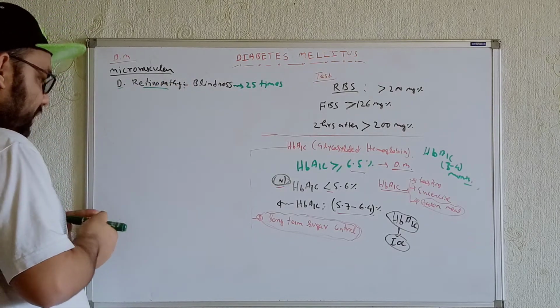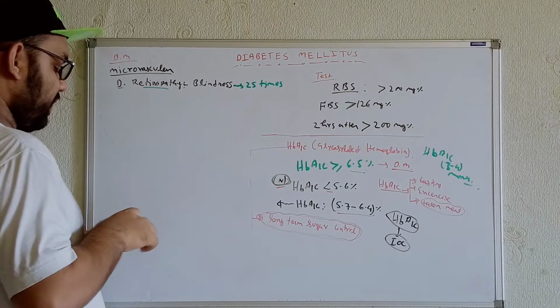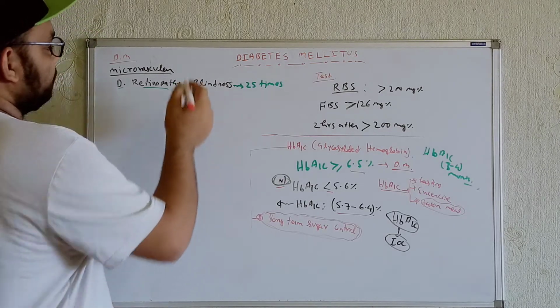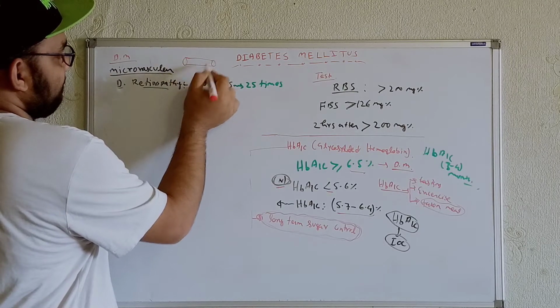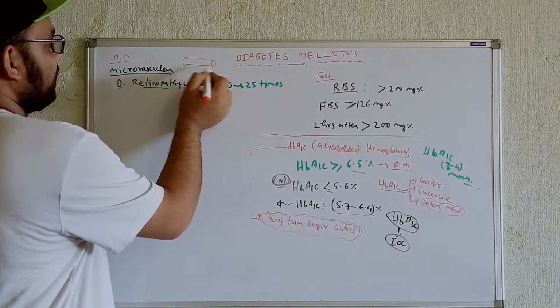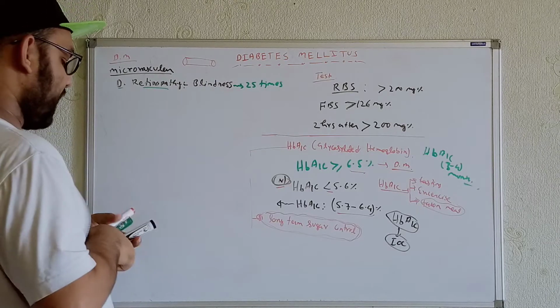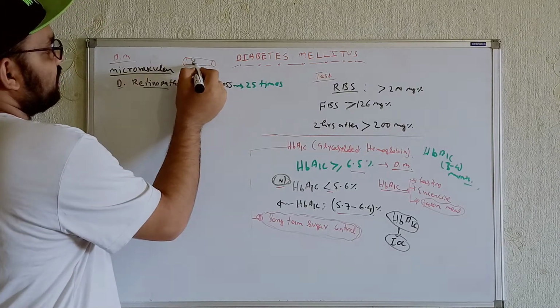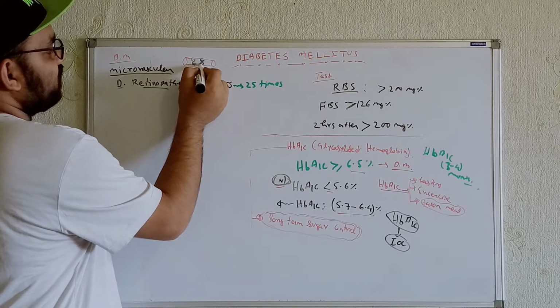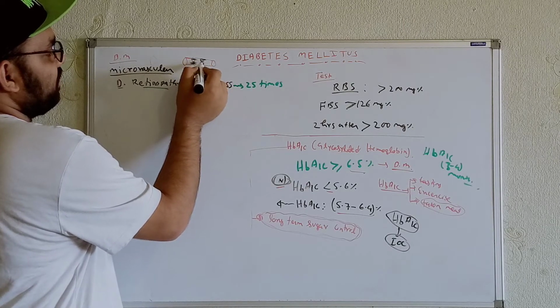Now, how does diabetic retinopathy occur? It does destruction of the blood vessels. In diabetic conditions, the glucose will be too much, so within the circulation, these glucose molecules react with the plasma proteins.